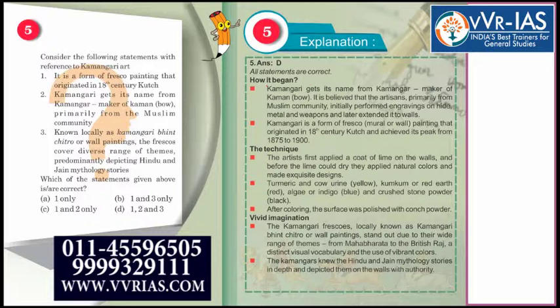So how it all began, Kamangari gets its name from Kamangar, maker of the kaman. ठीक है ना, Kamangar. It is believed that artisans, primarily from the Muslim community, initially performed engravings on hide. Hide क्या हुआ? It is the animal skin. ठीक है ना, animal skin जो होता है आपका, उसके ऊपर metal and weapons, and later extended to walls. Walls पे आ गया, मतलब क्या हो गया वो? Murals हो गए. Kamangari is a form of fresco, mural or wall painting that originated in 18th century Kutch.